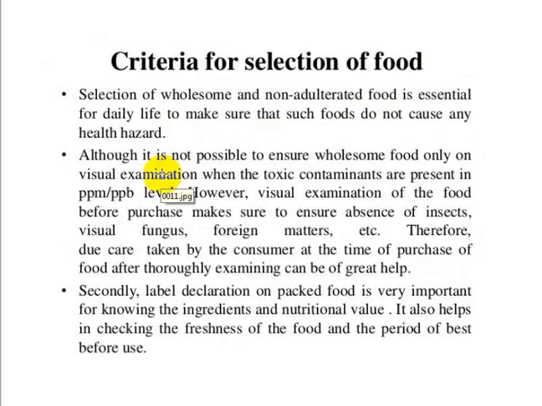And what are the criteria that can be followed? After learning about food adulteration and its types, how do we select any kind of food? Visually we cannot say it is 100% safe, but we can minimize the level of adulteration. For example, while buying fruits and vegetables, insect-bitten vegetables or any kind of damage can be avoided, so that we do not consume such vegetables.